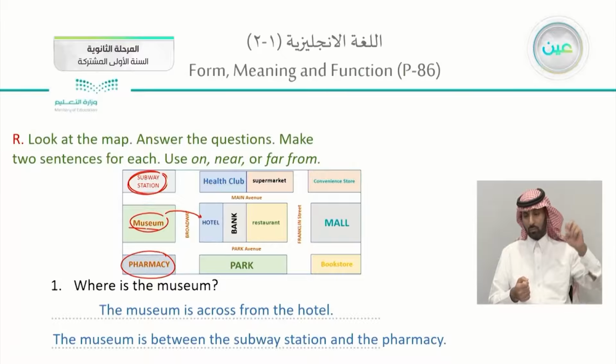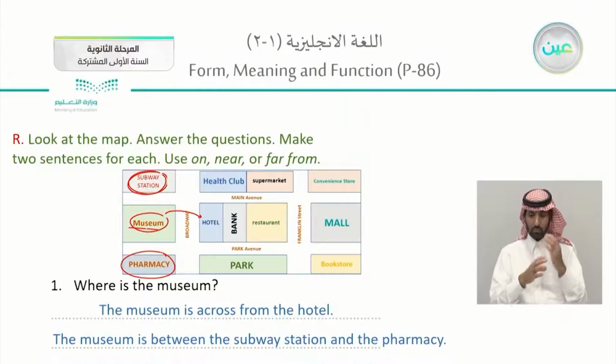We can actually use on, near, or far from. So I can say that the museum is across from the hotel. It is somewhere in here, across from. And it is also between the subway station and the pharmacy. Yes, between the subway station and also the pharmacy in here, somewhere in the middle between them. It is actually near the hotel. It is actually near the health club and far from the mall. You can write it this way.